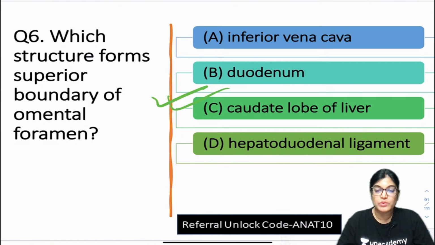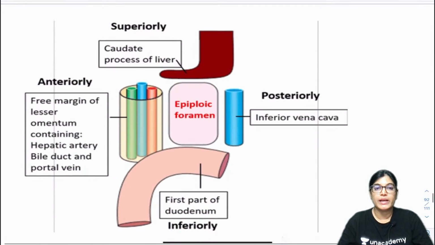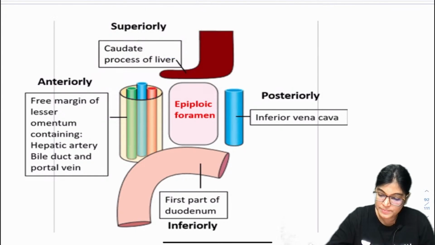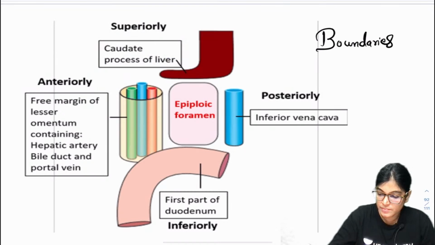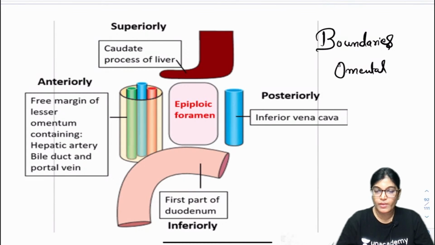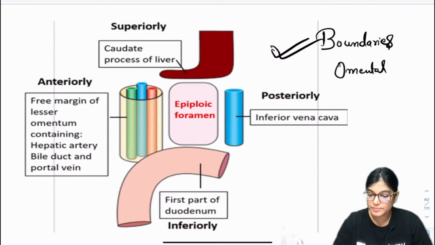So I would like to show you a diagram in which you can appreciate the boundaries. Okay, see this diagram. So yes, here we are seeing the boundaries of Omental bursa. Epiploic foramen, that is foramen of Winslow.